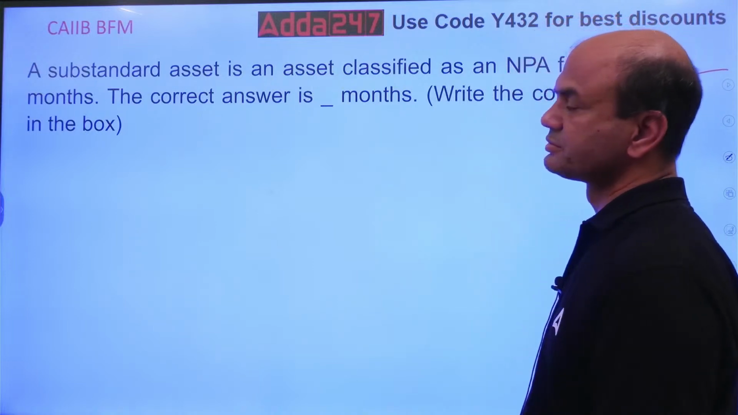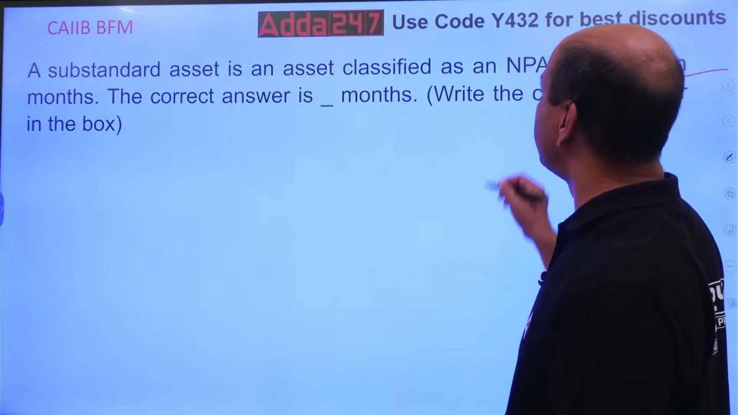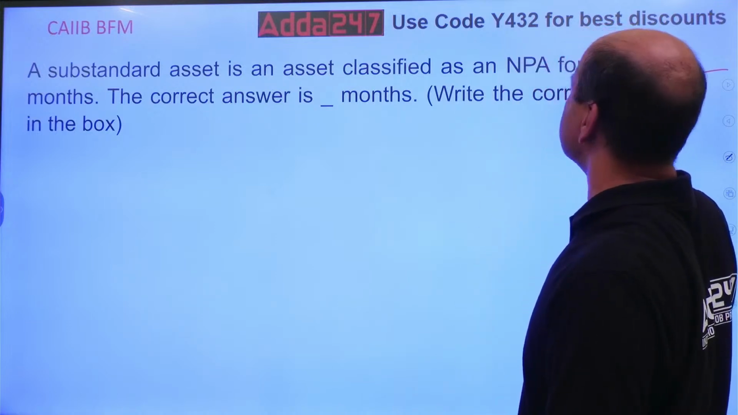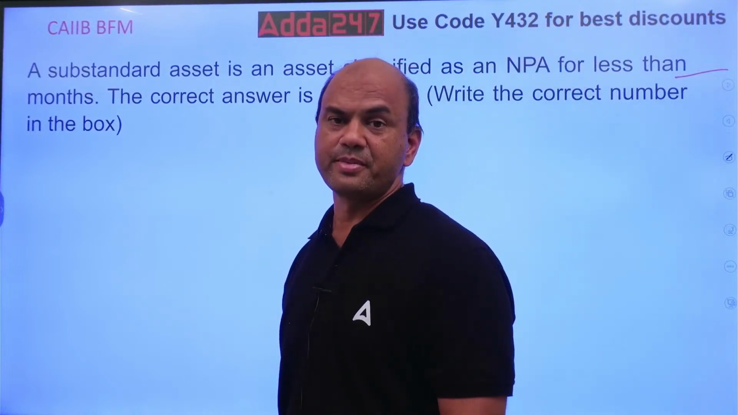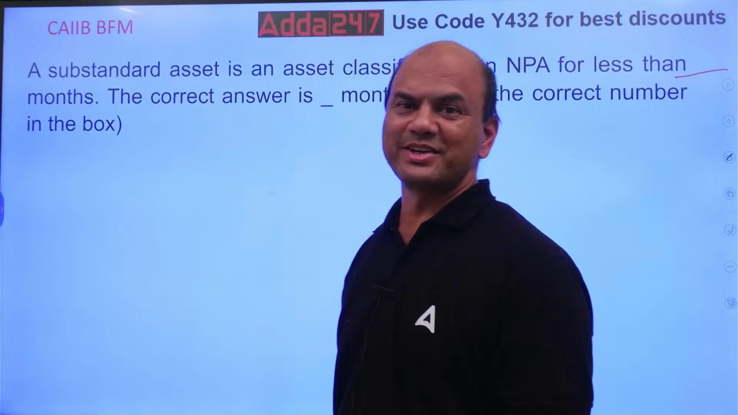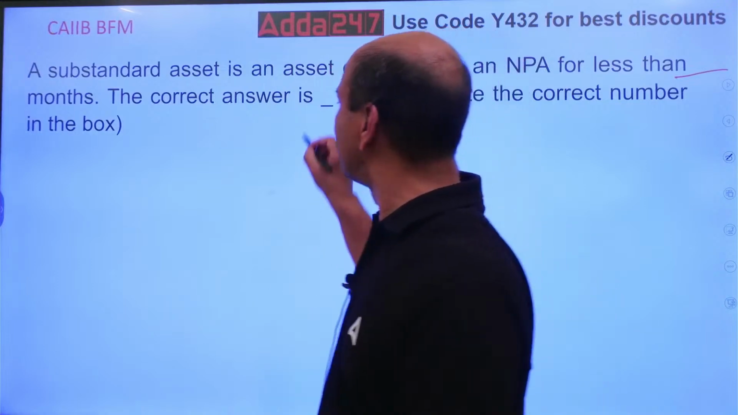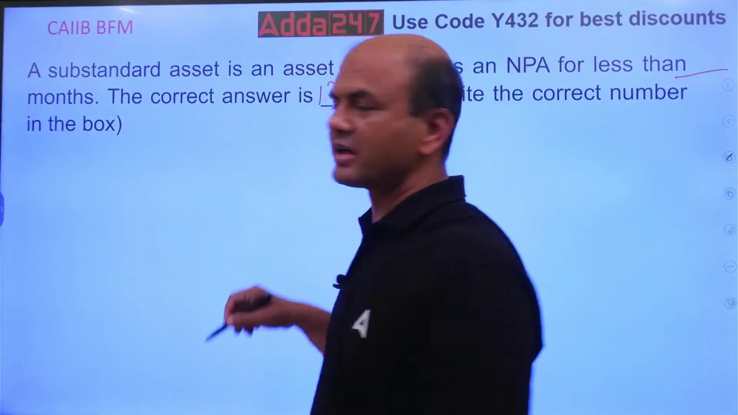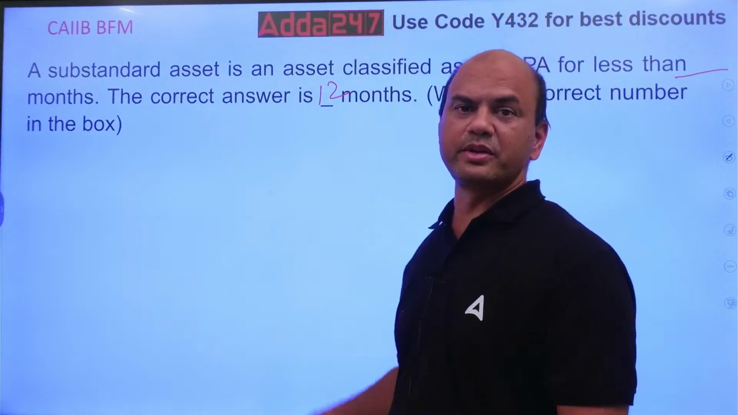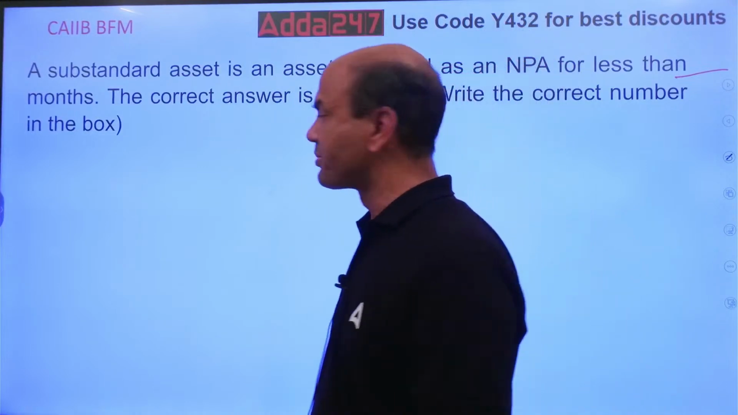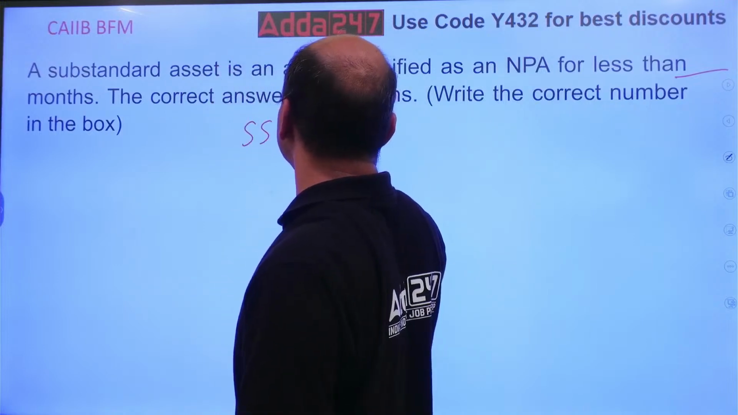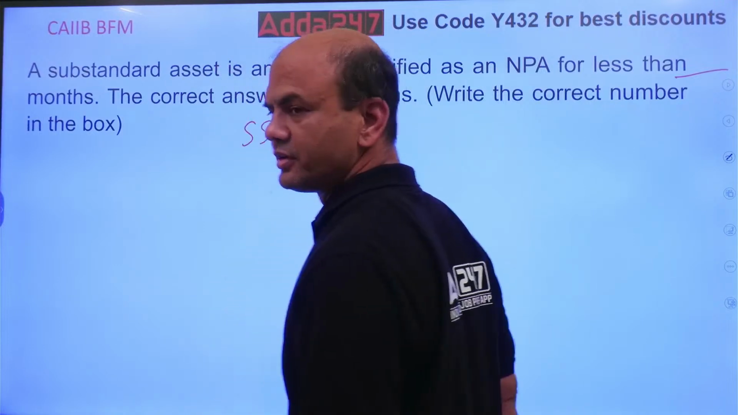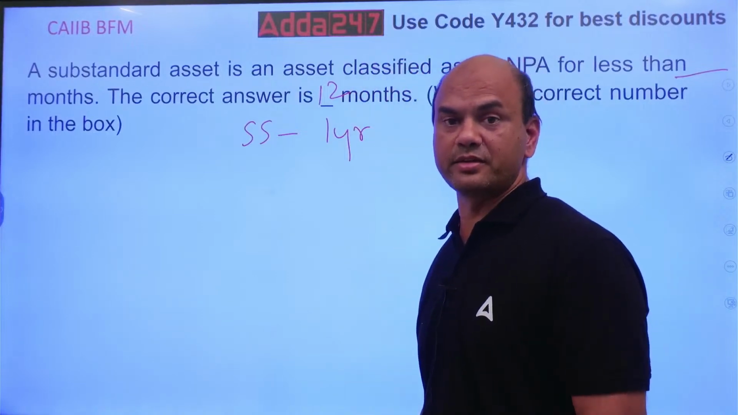Classified as NPA for a period of less than dash months. The answer is 12 months. That's what I wanted, I wanted to come to this point only. Classification: substandard is for 1 year, 12 months. Substandard is always for 1 year.